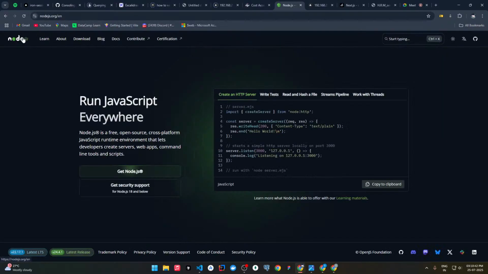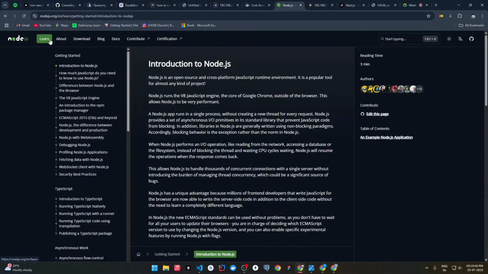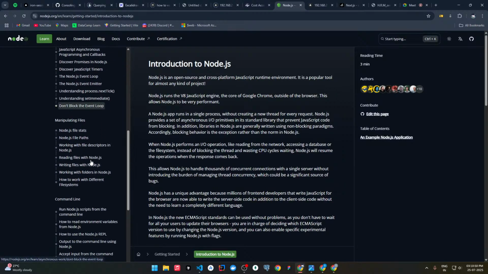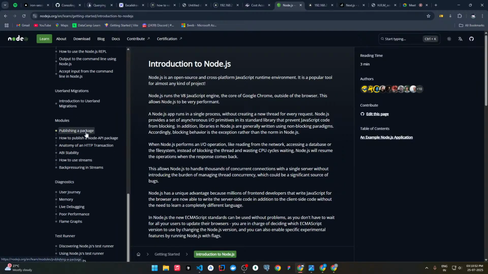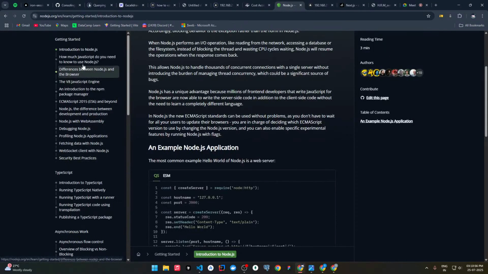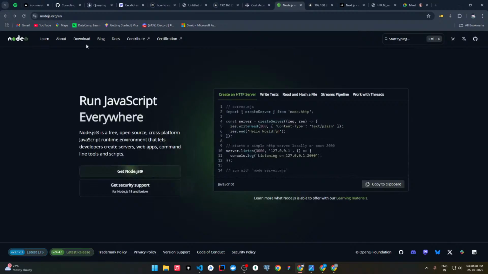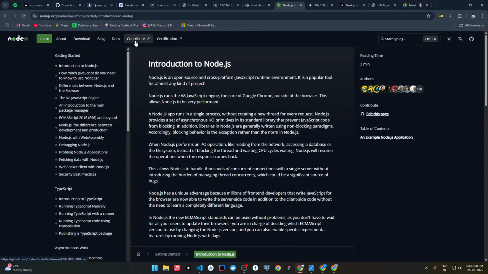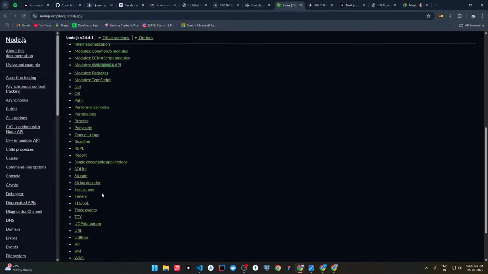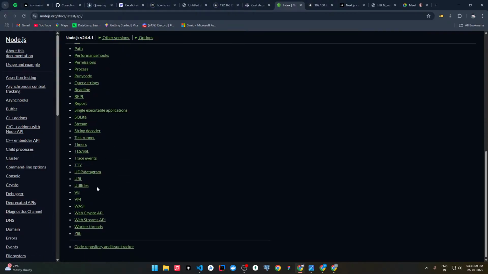If we go to the Node website and learn, see we have a lot of packages here also, but we don't need to install these packages, these are pre-installed.